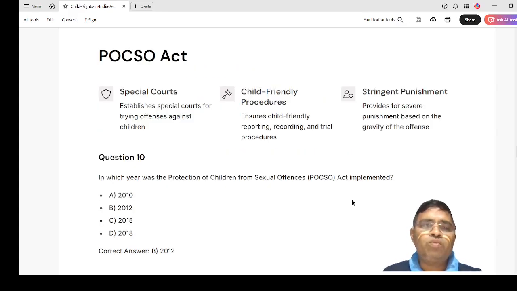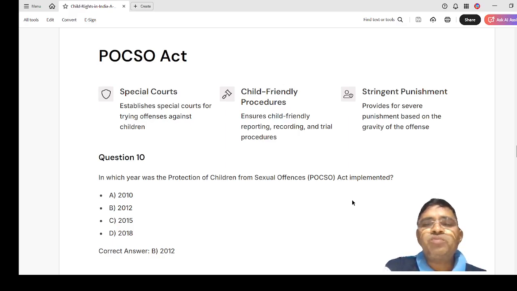Then, the POCSO Act. POCSO means Protection of Children from Sexual Offences. Special courts are established for trying offenses against children. Child-friendly procedures ensure child-friendly reporting, recording, and trial procedures.